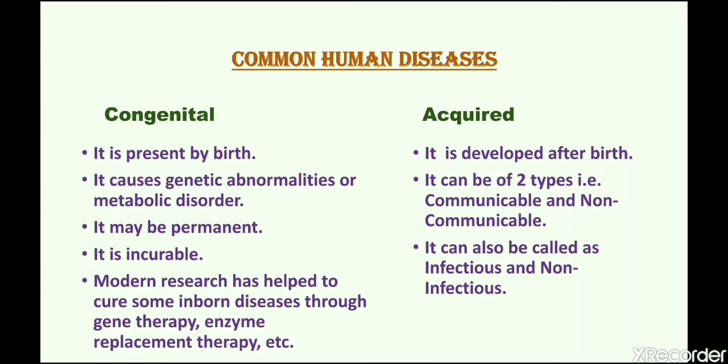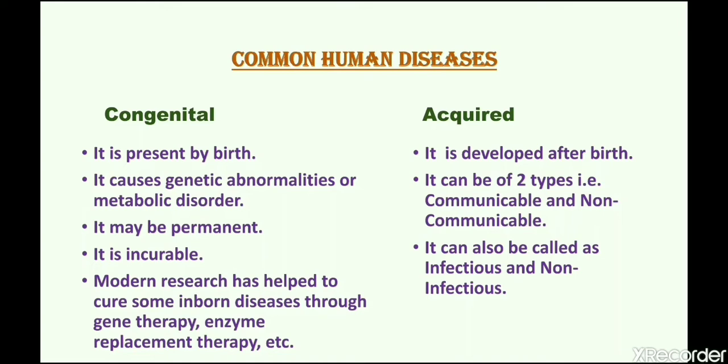There are two types of diseases, congenital and acquired. Congenital diseases are present by birth, whereas acquired diseases develop after birth. Congenital diseases cause genetic abnormalities or metabolic disorders.